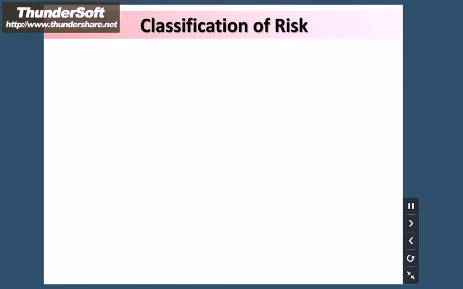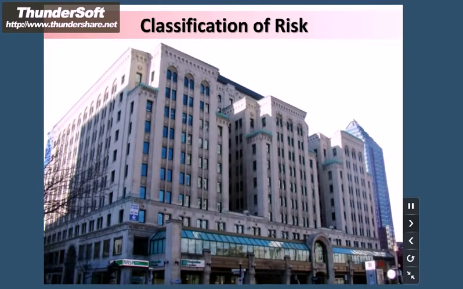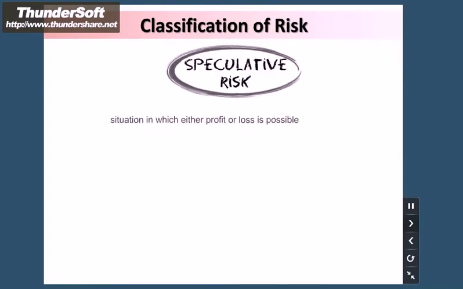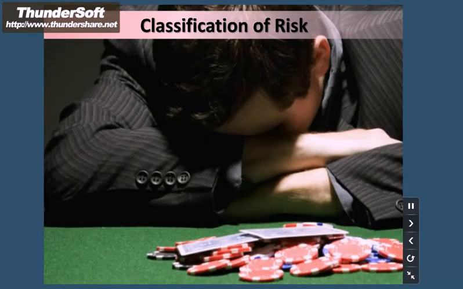Classification of risk. Pure and speculative risk. Pure risk: only the possibilities of loss or no loss. For example, earthquake. Speculative risk: situation in which either profit or loss is possible. For example, gambling.